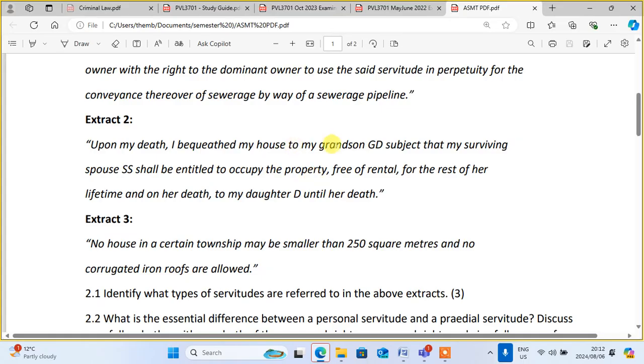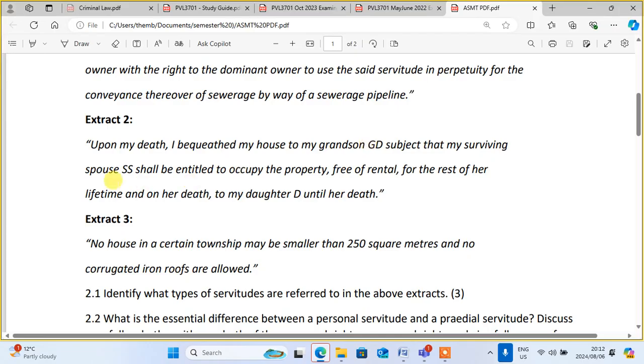So it means that if the grandson GD is not honoring this personal right that has been created here, it means that the real right of ownership cannot be reserved, because the will made it clear that this house will belong to grandson GD. However, the grandson GD will not be alone in the house. He will be living with SS until SS dies. So SS has a personal right against GD.